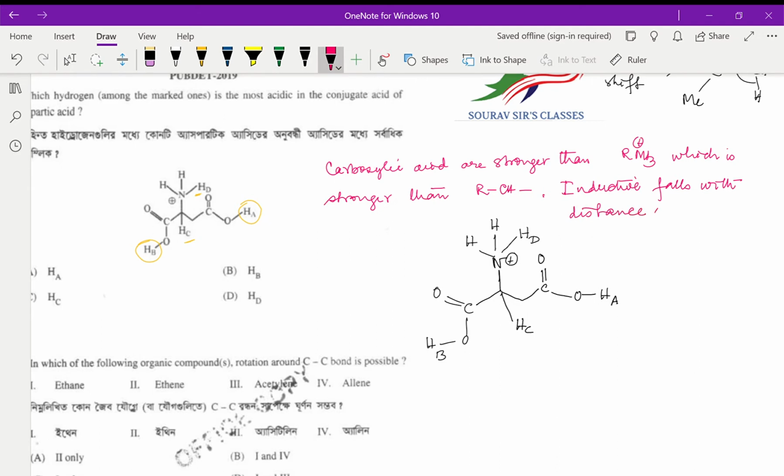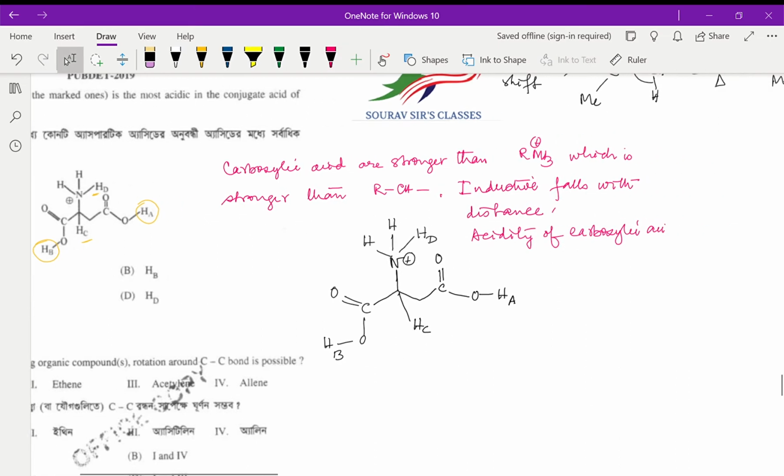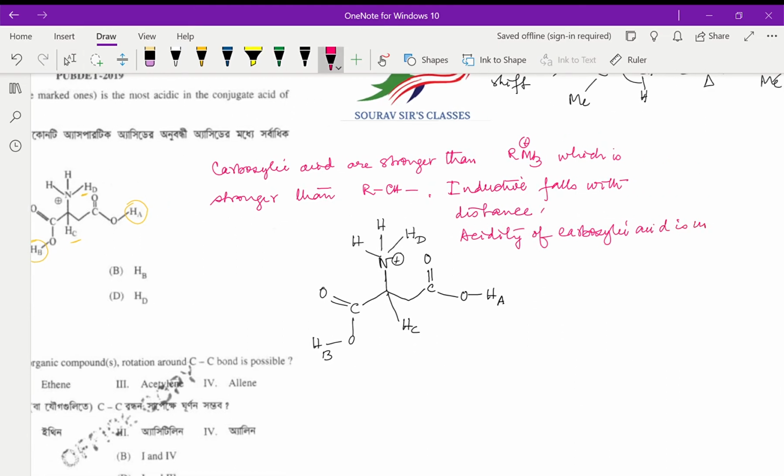And acidity of carboxylic acid, as I said, is increased by the presence of minus I groups.